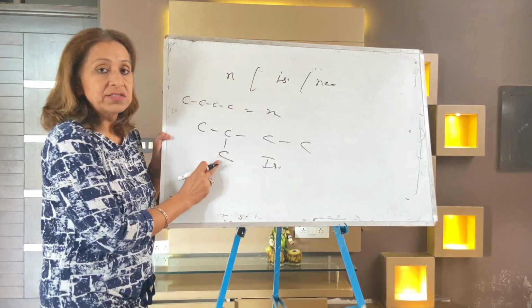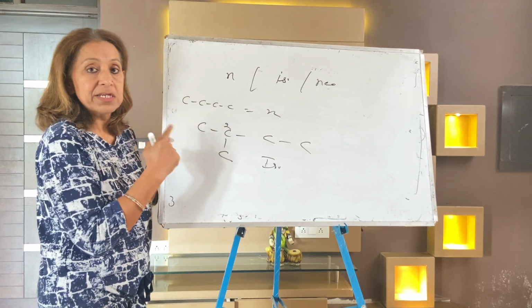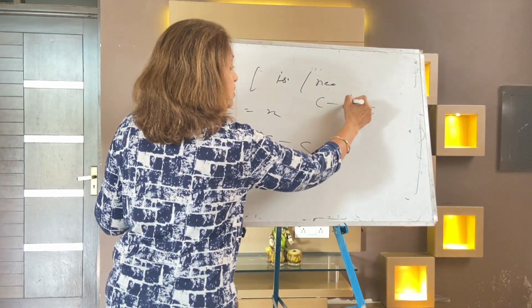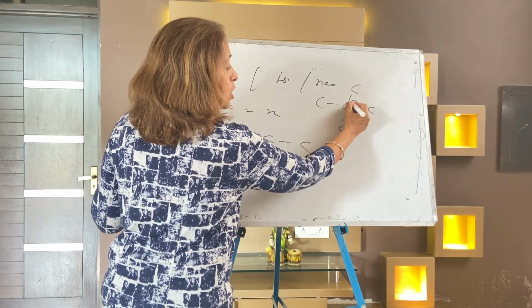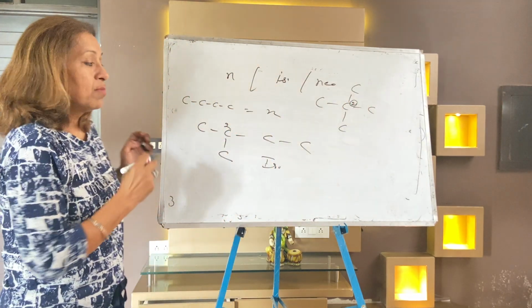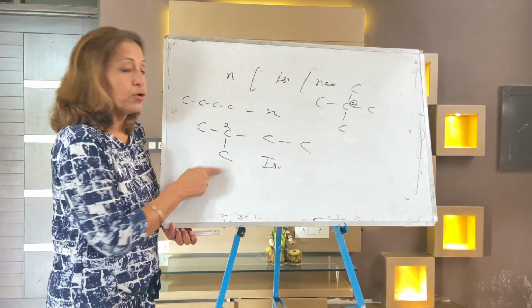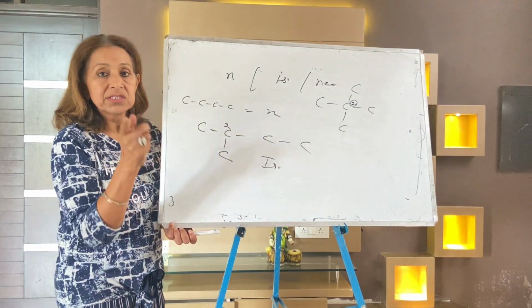Write down: iso is when the carbon branch is at position number 2 only. Same for neo. Neo is when there are 2 carbon branches at position number 2. So normal is a straight chain. In iso, there is one branch at position number 2. And in neo, there are 2 branches at position number 2.